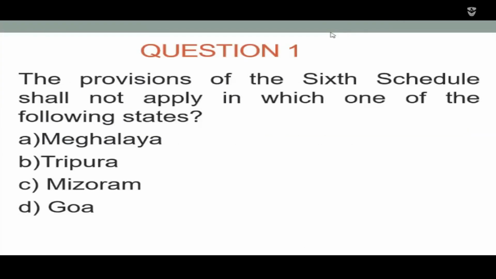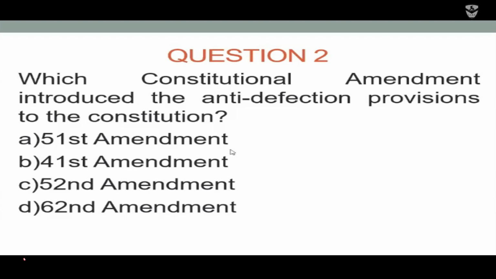Okay, first slide. First question: the provisions of the 6th Schedule shall not apply in which one of the following states? Option A, Meghalaya; option B, Tripura; option C, Mizoram; and option D, Goa. Which of the following states is not covered by the provisions of the 6th Schedule? Option D is the right answer, Goa.